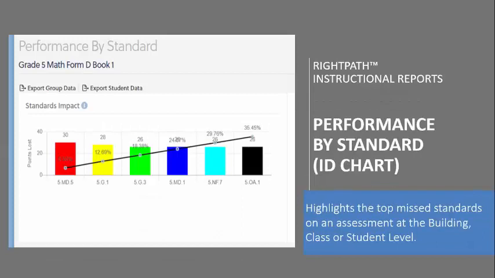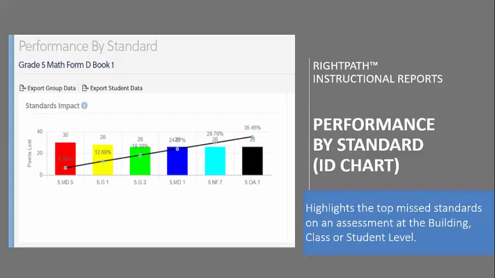The report that you see here is our ID chart, or the performance by standard chart. What this is going to do is highlight the top missed standards on the diagnostic assessment based off of the number of incorrect responses. This report can be run at the building, class, or even the student individual level. So what it does is it helps to prioritize their individual learning plans at the student level.